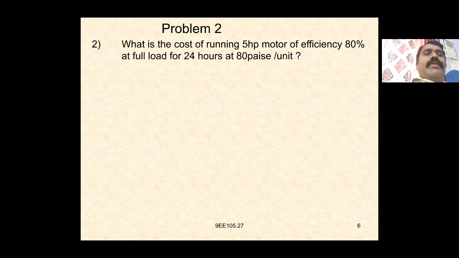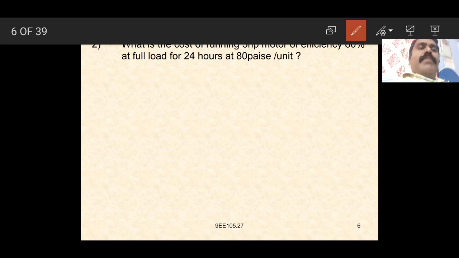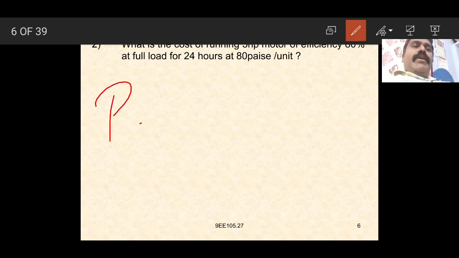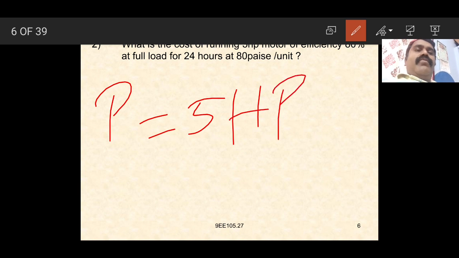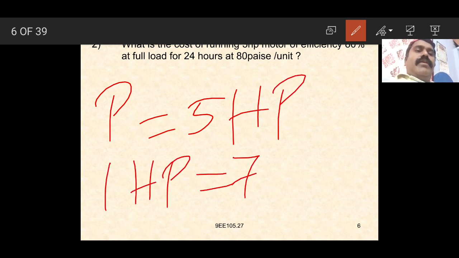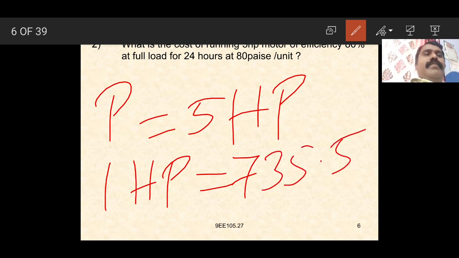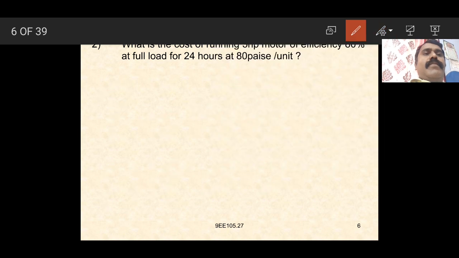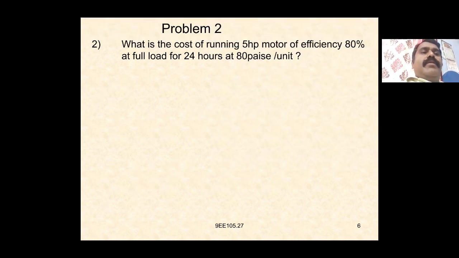So the cost of running a 5 HP motor, we can write here, power P is 5 HP. 1 horsepower is equal to 735.5 watts. Efficiency given is 80% for 24 hours at 80 paise per minute.